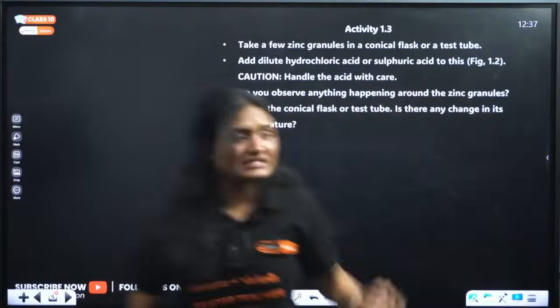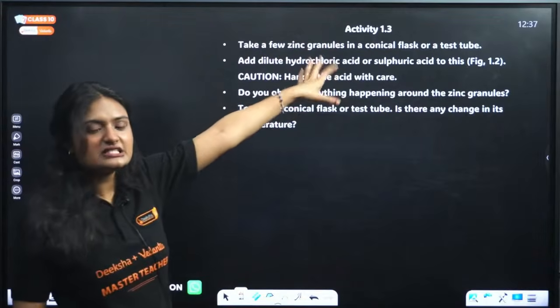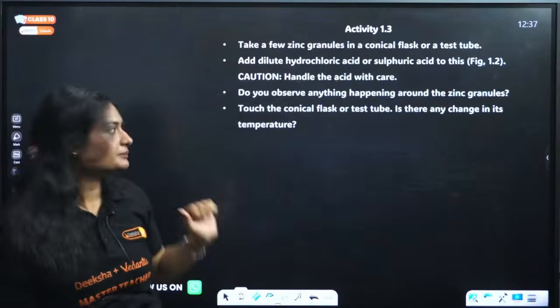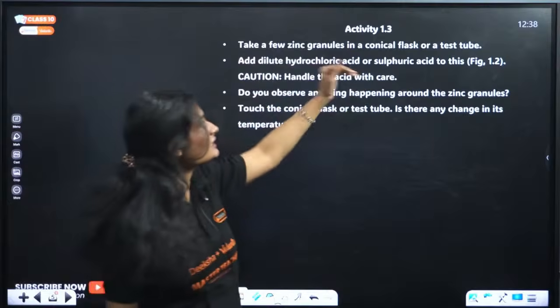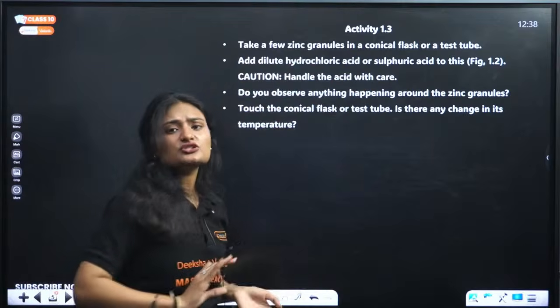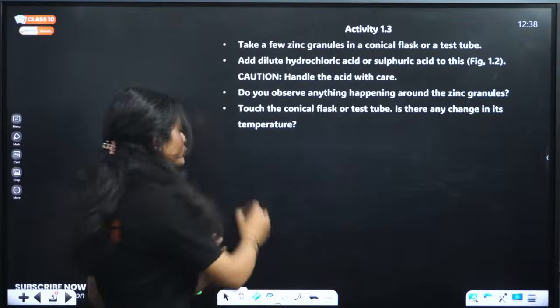Next, activity. As I have written here also, which activity it is from chapter 1.3. The activity is the third activity from chapter 1. Okay, so take a few zinc granules. We have taken zinc, right? And we have added either hydrochloric acid or sulfuric acid, both will do.